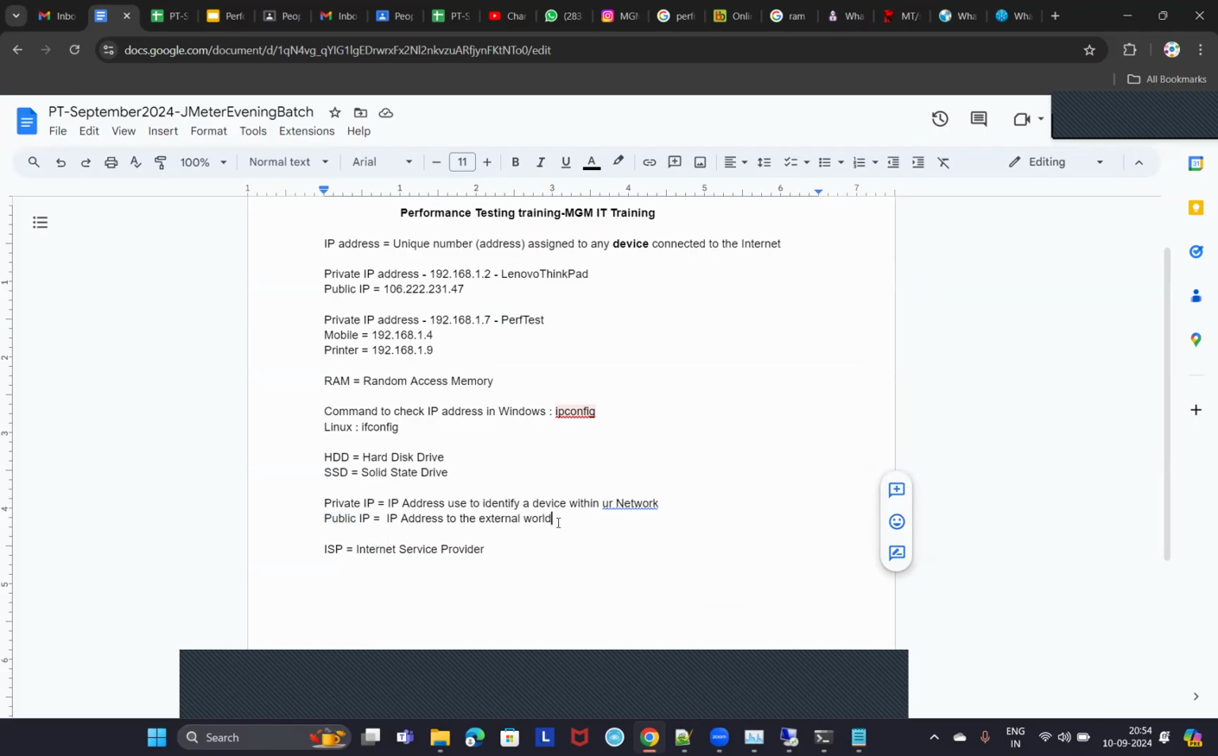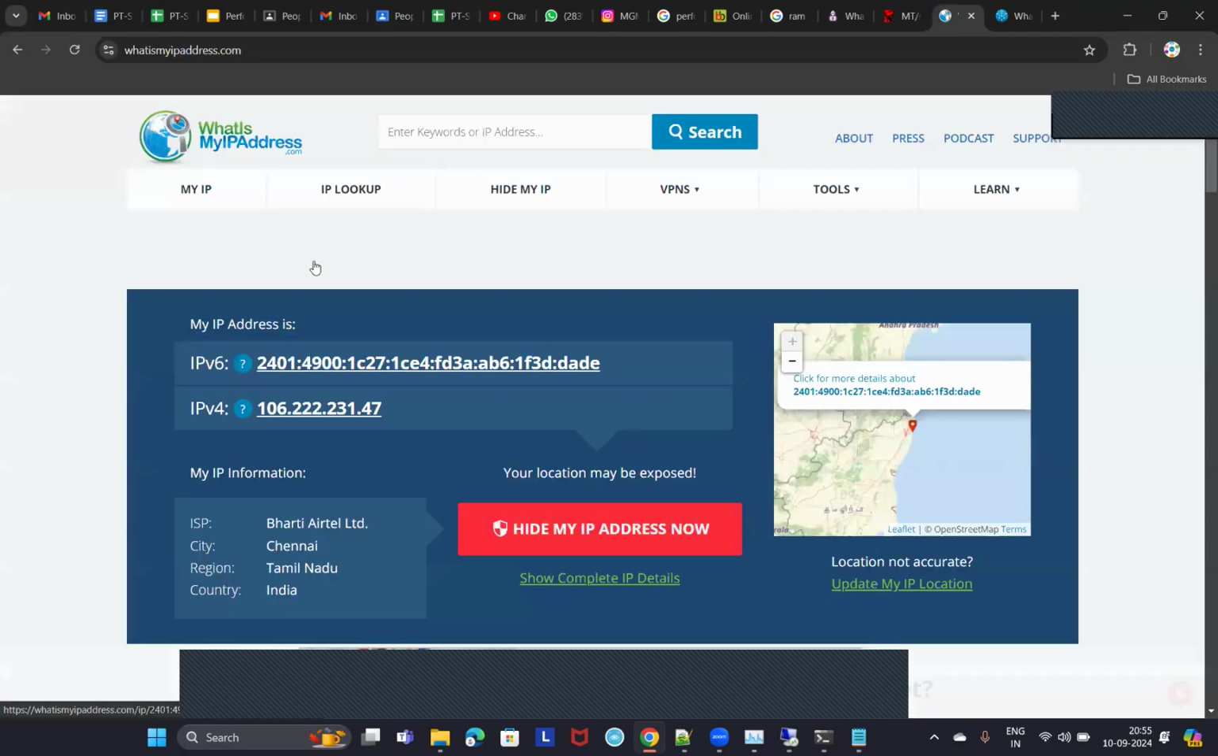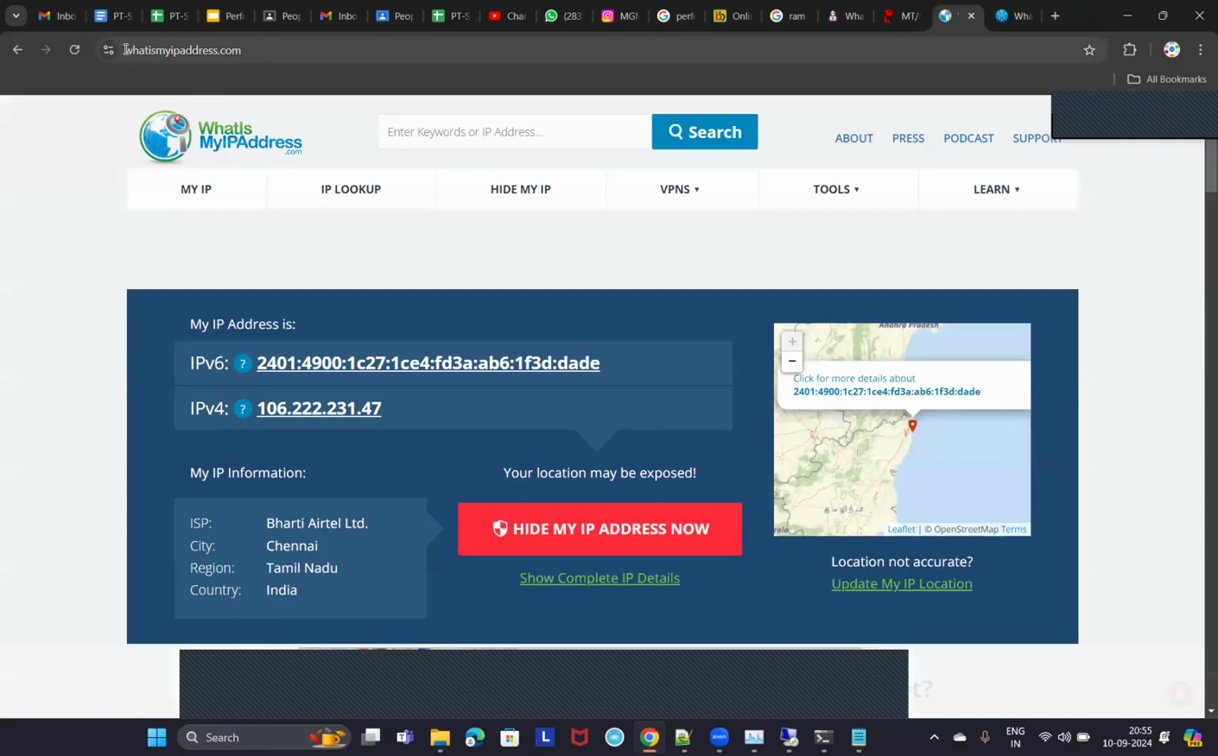Suppose you are staying in a PG, right? And you and your roommate are having like one laptop and one smartphone. Now each of these devices will have a private IP, but the public IP, if you are connected to say your PG Wi-Fi network, the public IP will be same for all the devices. Is it clear, guys? Yes, sir. Yeah. Okay.